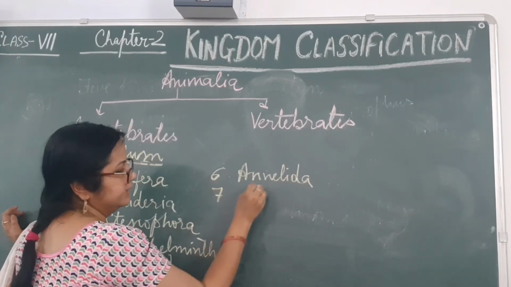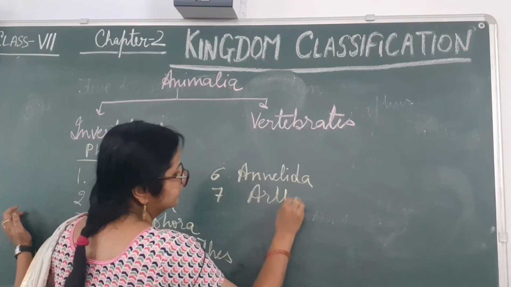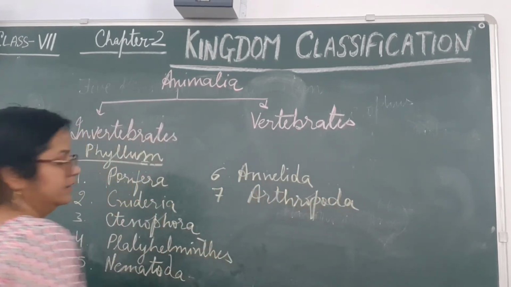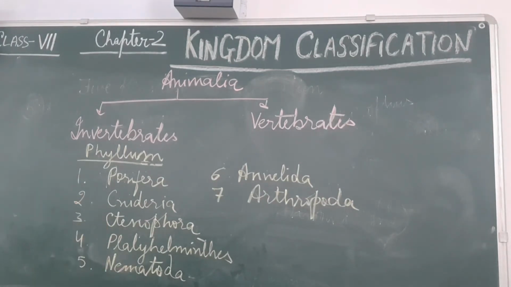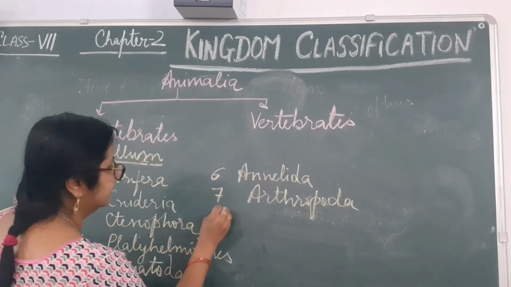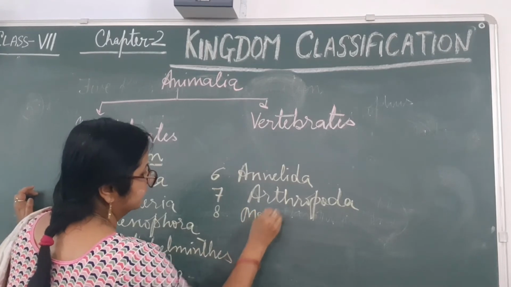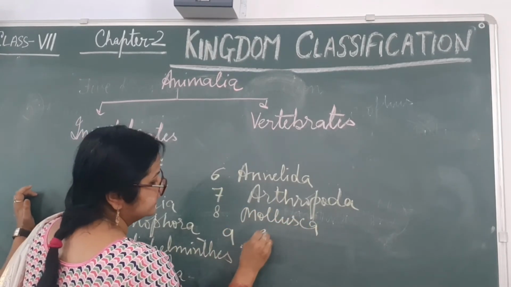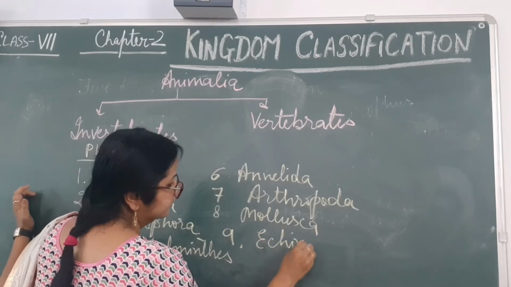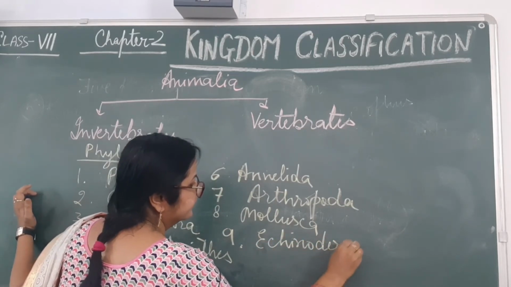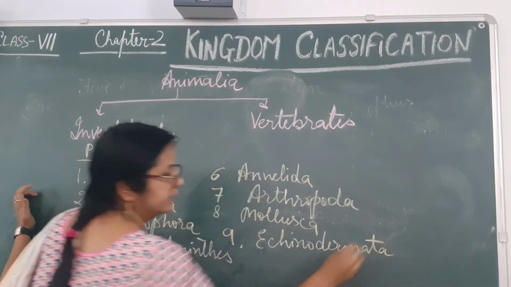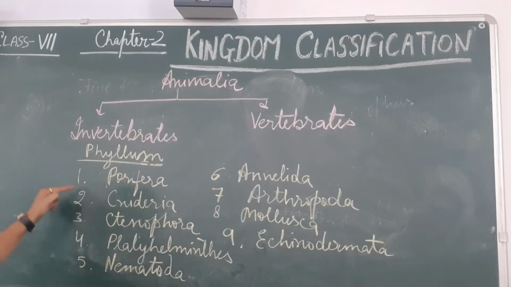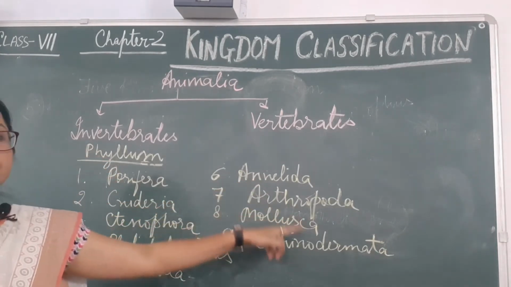Seventh phylum name is the Arthropoda. Then eighth phylum name is the Mollusca. Ninth phylum name is the Echinodermata. So students, you have to learn all the names of these phylum.